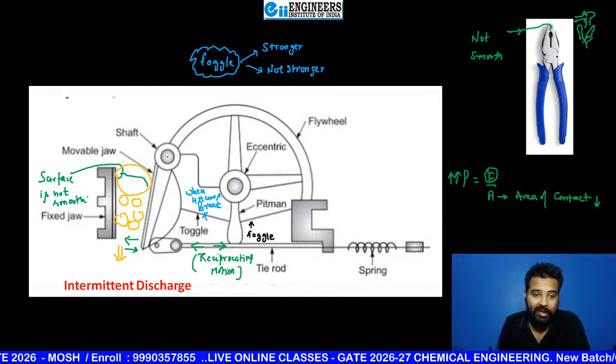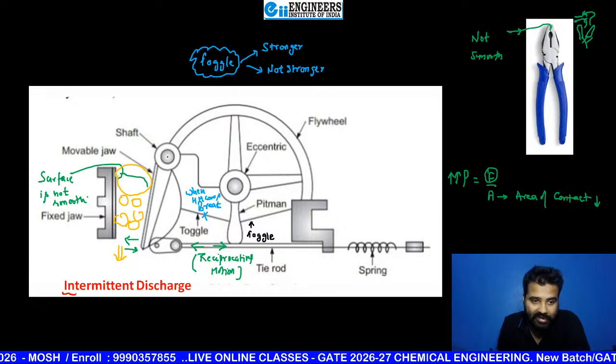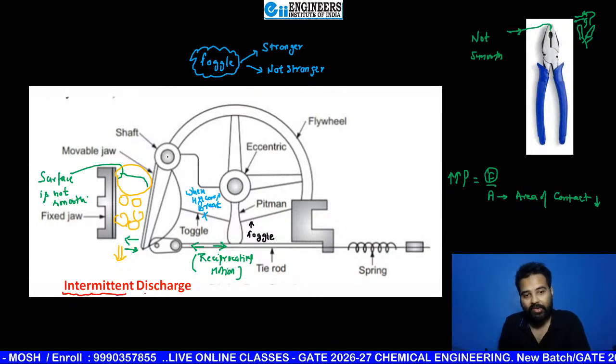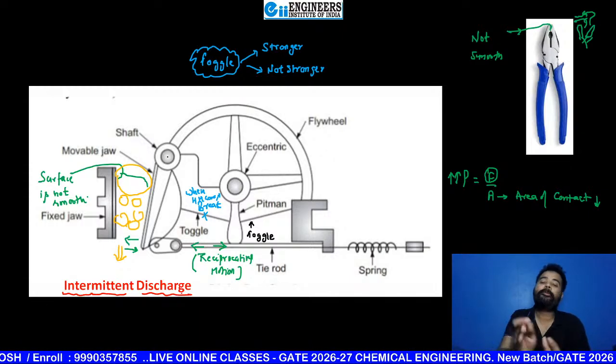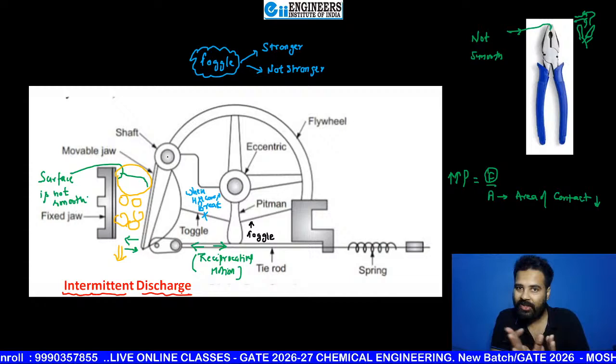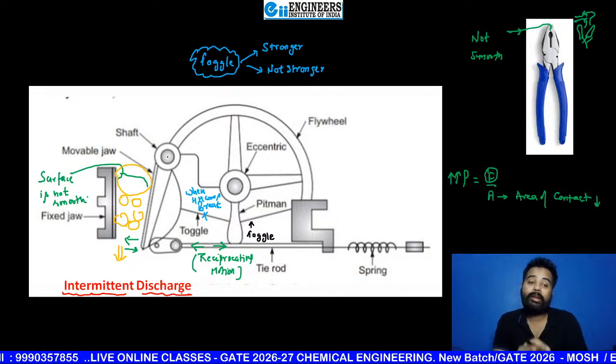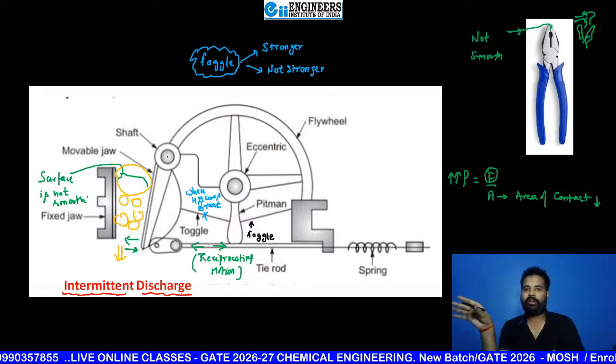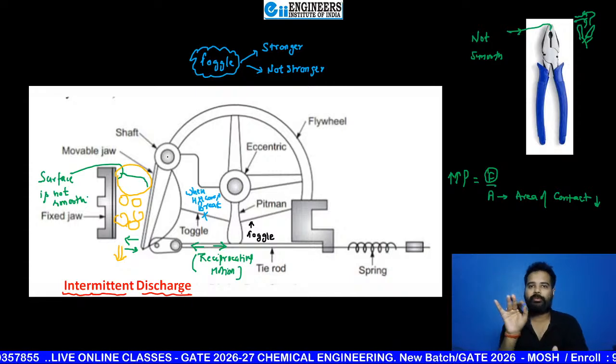Beta, see, it is clearly written here. The discharge is intermittent. So please remember this word. And what is the meaning of intermittent discharge in Hindi? Ruk ruk kar. That means one time it stops, then again discharge. Stop, discharge. Stop, discharge.